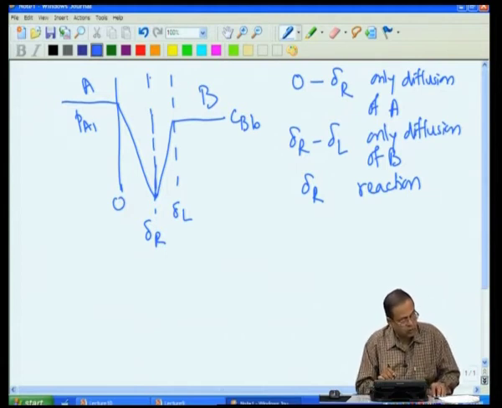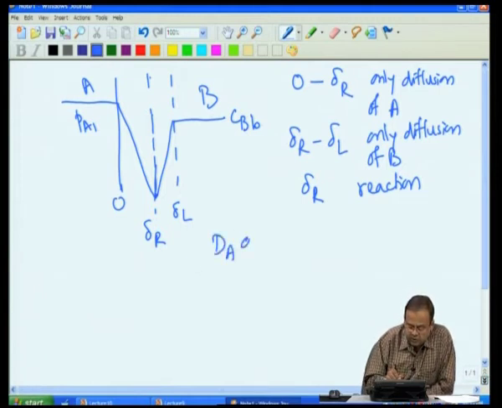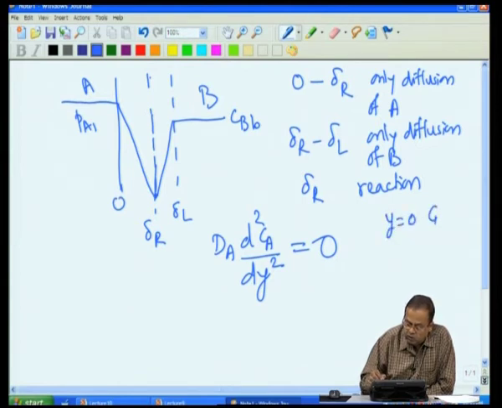So, in this particular case we can set up the mass balances just as we did earlier, namely for A, for example, this is the diffusion and there is no reaction between 0 to delta R, and the limits are at y equal to 0, Ca is equal to Cai, which is in equilibrium with the gas, and at y equal to delta R, Ca is equal to 0.